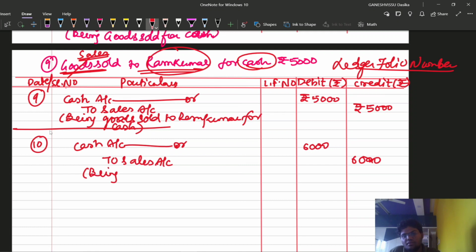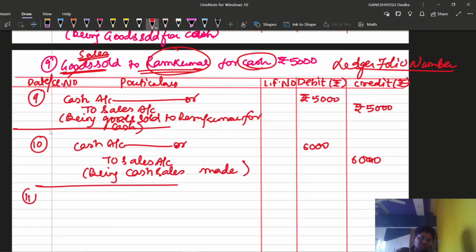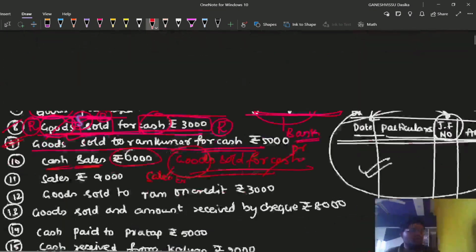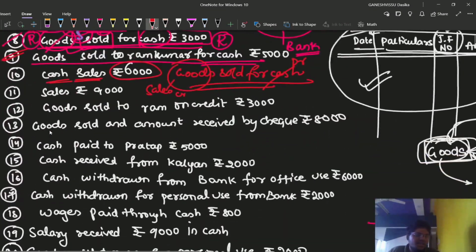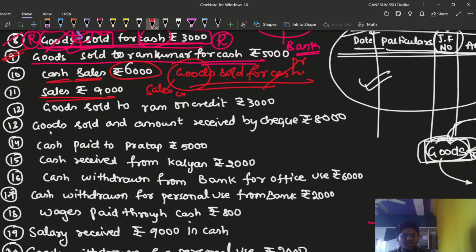Being cash sales made, I am writing as the narration, or we can write another narration that goods are sold for cash. Any narration is sufficient. Now we can go for the 11th transaction, which is sales rupees 9,000.